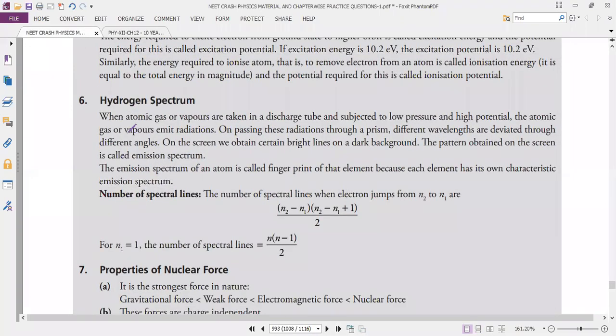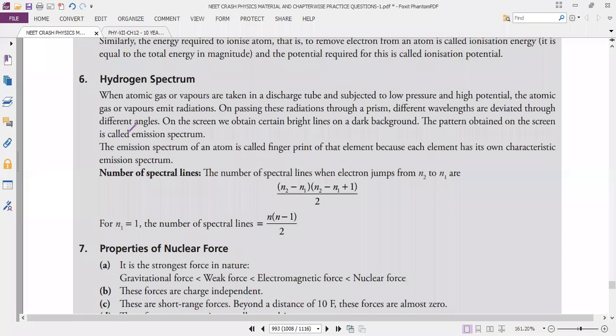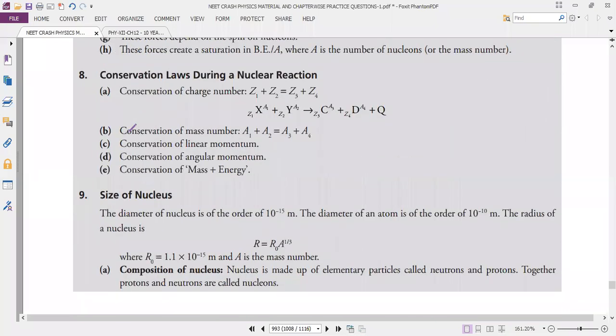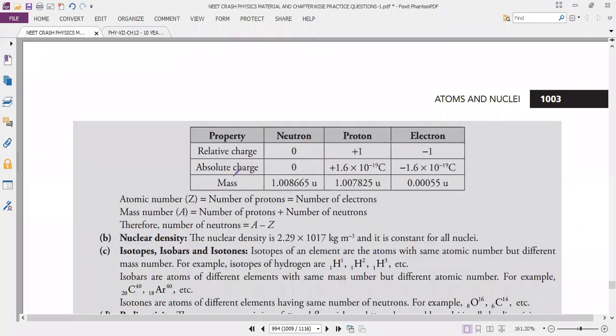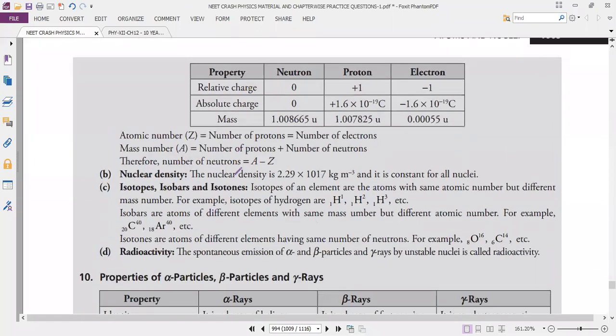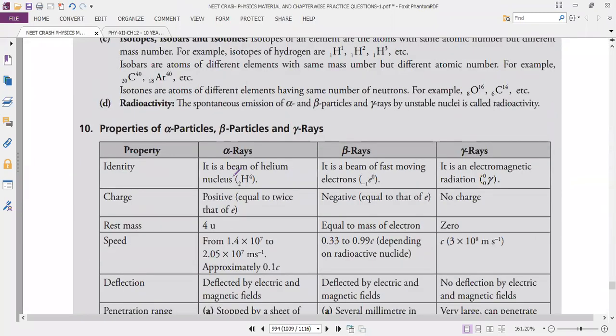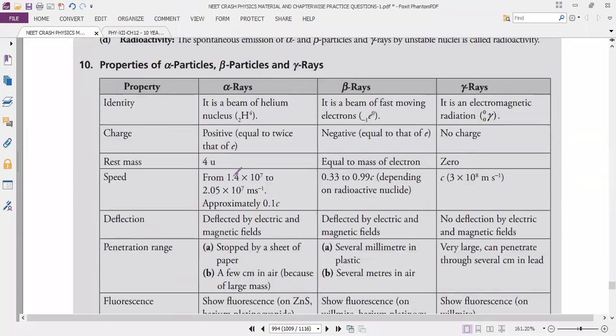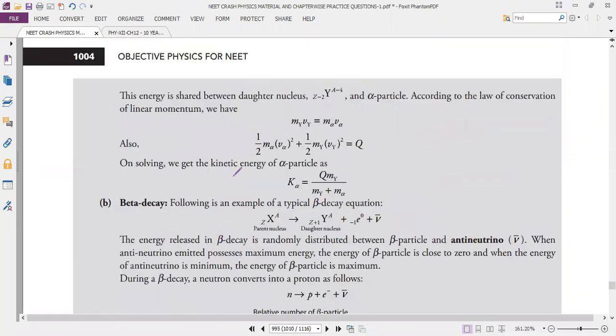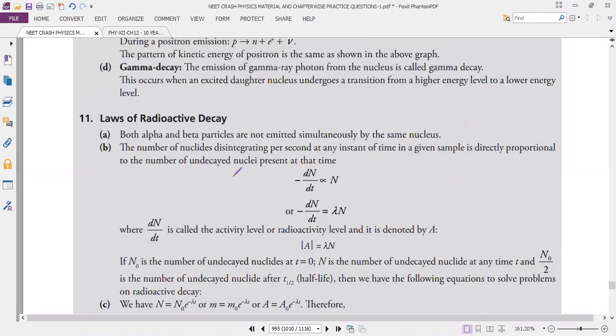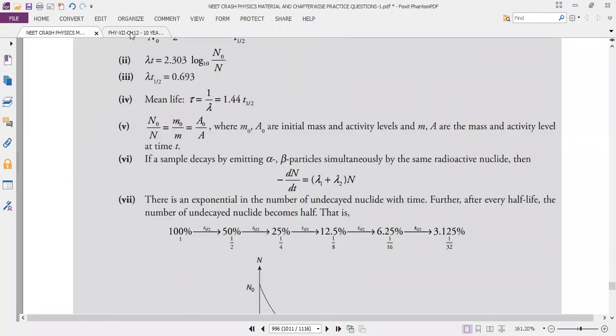Okay, next one. The size of the nucleus: R equals R naught A power 1 by 3. That is the size of the nucleus. The properties of alpha particle, beta particle, gamma particle, we discussed this one. The remaining things in the next chapter.